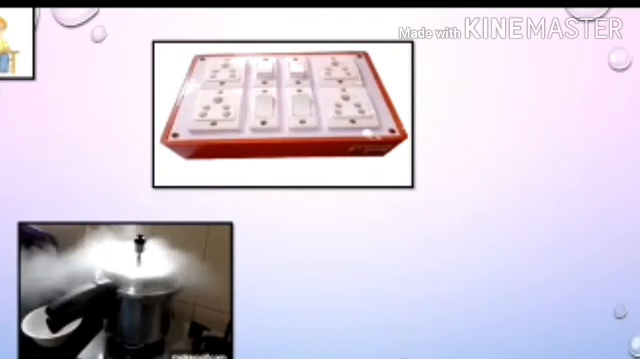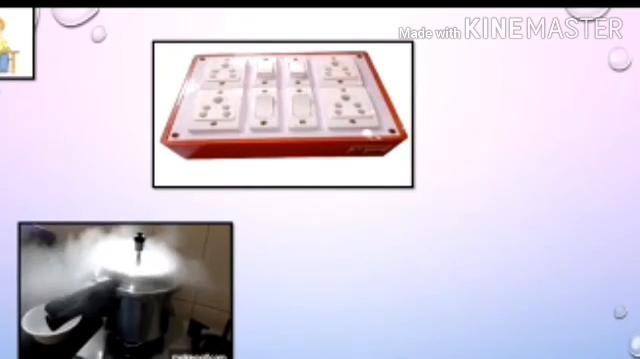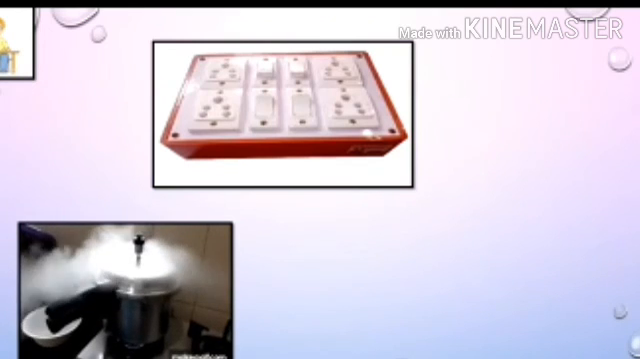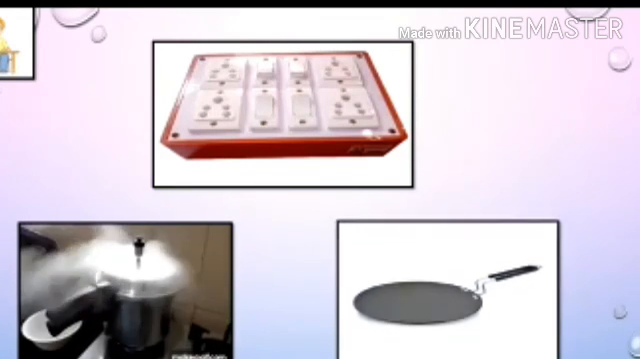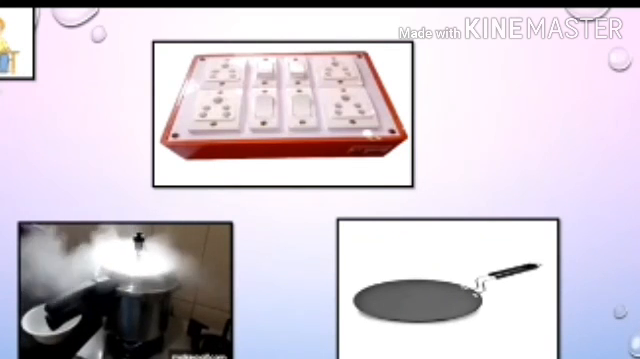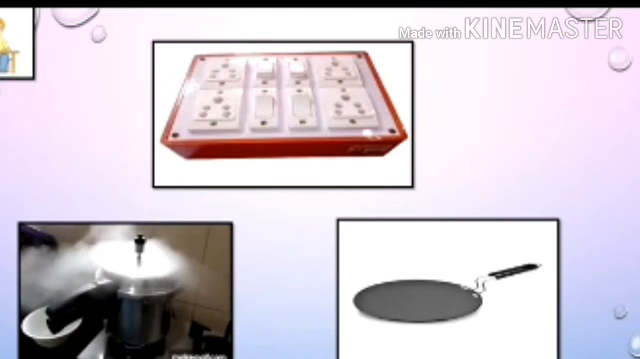Then again one question: the handle of a cooker is made of plastic. Why? The same reason: heat cannot pass through plastic. The handle of the pan also is made of plastic. So to avoid burning, the handle of the cooker is made of plastic.